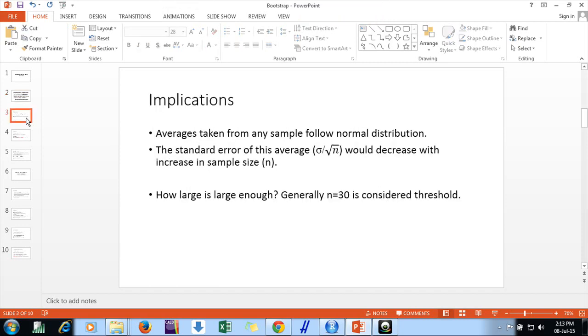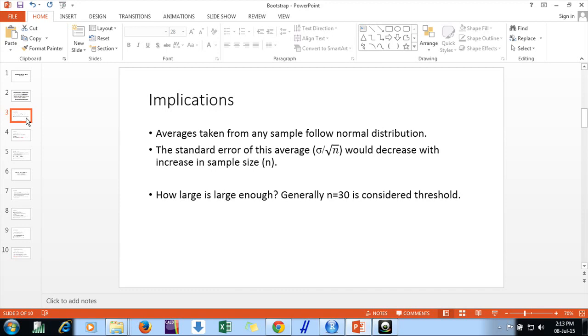So, what is the implication of this, friends? If you say, okay, this is CLT, what do we do with that? It suggests that whenever you find betas, the partial coefficients in a regression model, all these regression coefficients, mean, median, correlation, they follow a normal distribution irrespective of the sample size. If we invoke CLT, all these measures follow a normal distribution.